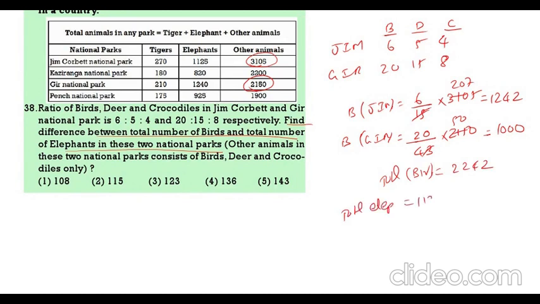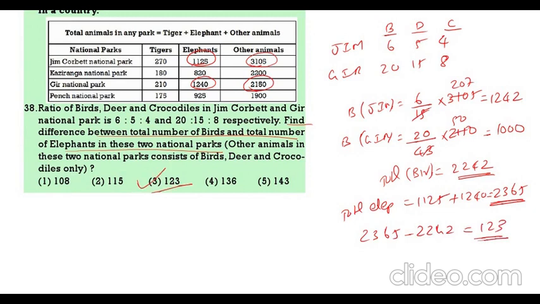This is 1125. In Jim it is 1125. This is 1240. 1125 plus 1240, that will give 2365. Now what is the difference of this one and this one? 2365 minus 2242. So what is the difference? 123. Option 3 is the correct answer.